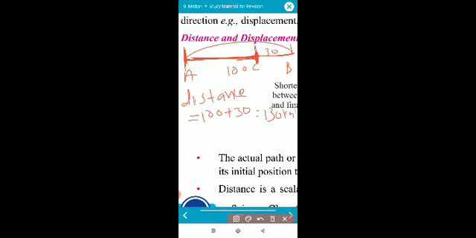Mama says after 1 hour you should be here. But during this hour you go from A to B and come to C. So mama will observe that you only traveled from point A to C, because mama will not know that you had traveled from A to B. You just traveled from A to C. So this is your initial position.